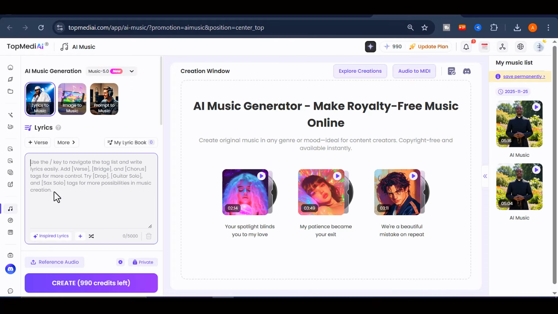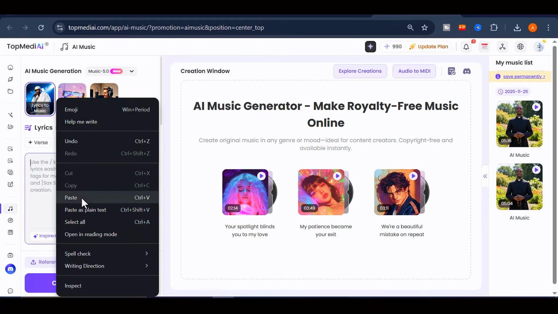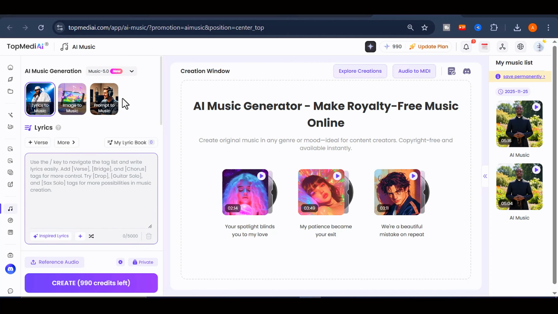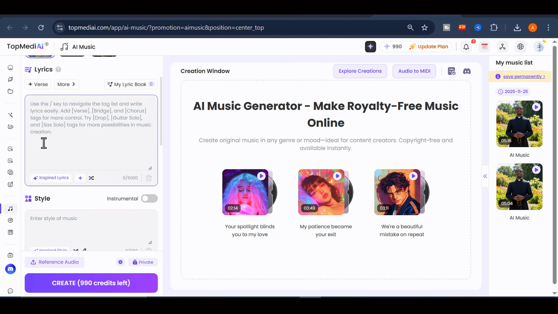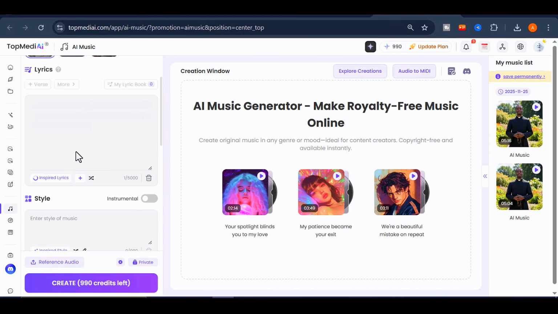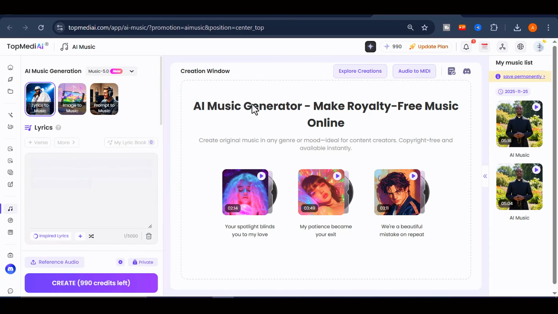If you already have lyrics, just paste them in. But to keep things simple, I will let the AI handle the writing. Scroll down a little and you will find the Inspired Lyrics option. This is where creativity begins. Type in your inspiration or theme and click on the Start Writing button. The AI will generate unique lyrics for you. For example, if I want a song about victory, I simply select that theme and the AI creates original lyrics in seconds, ready to be turned into a complete song.